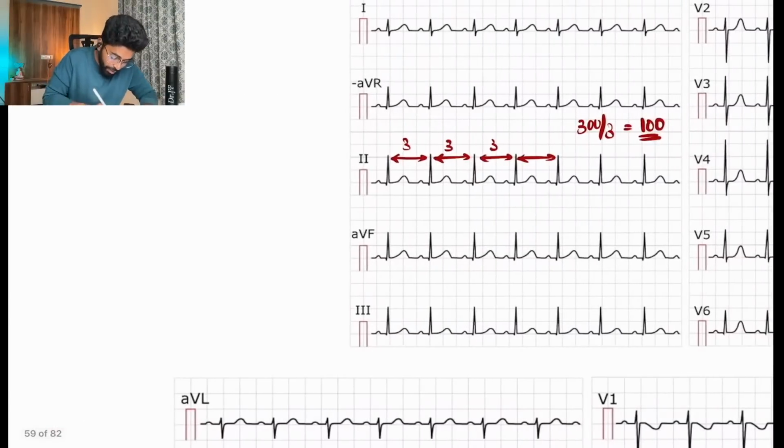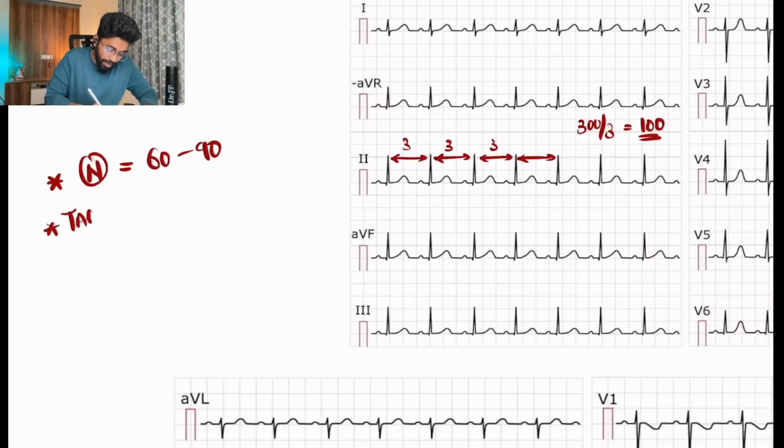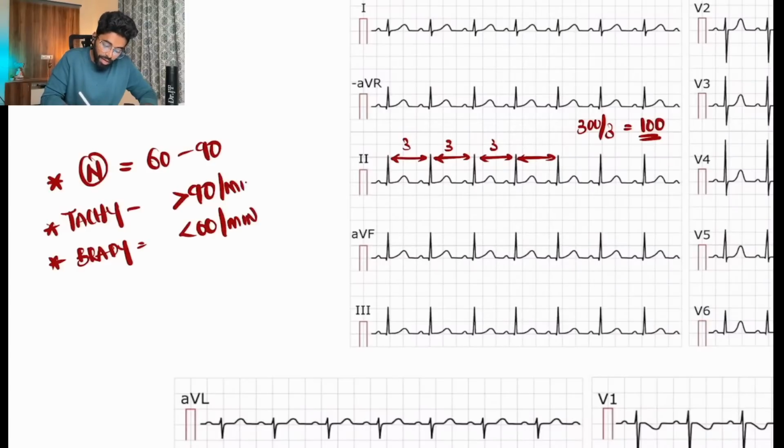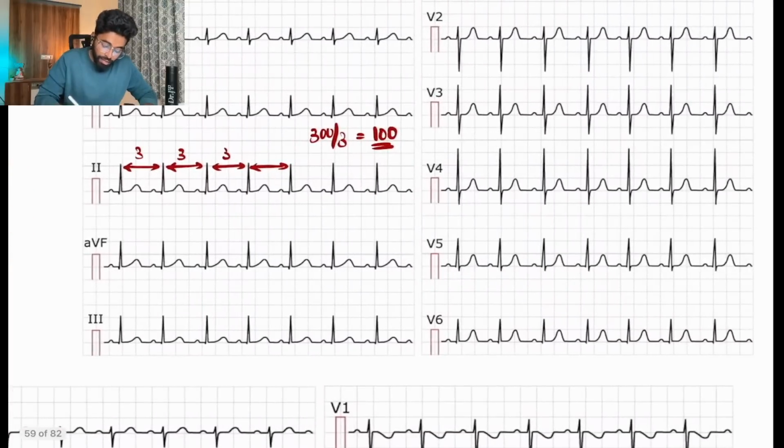The point here is normal heart rate is between 60 to 90, tachycardia will be more than 90, and bradycardia will be less than 60 per minute. So the patient had 100, then definitely yes, tachycardia.